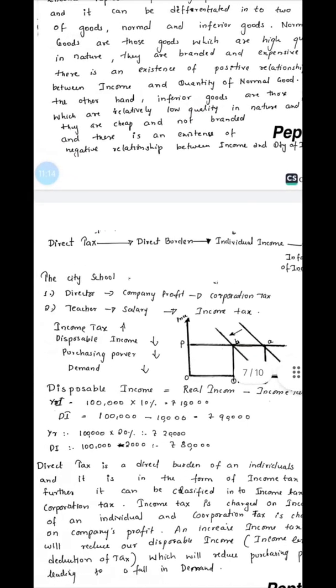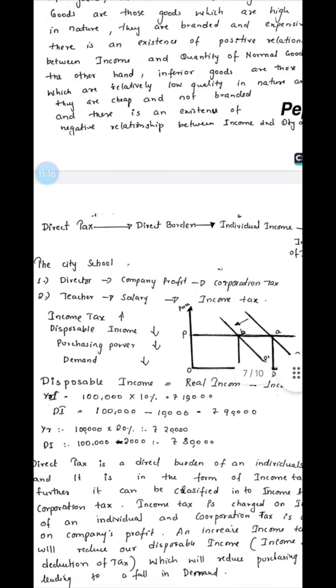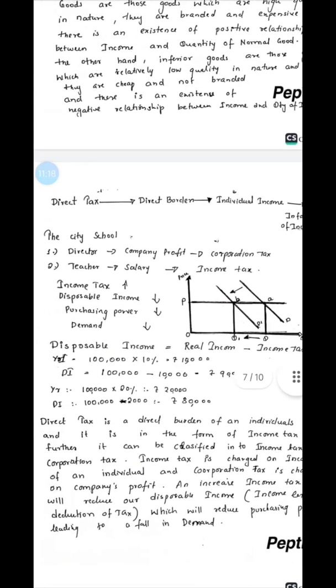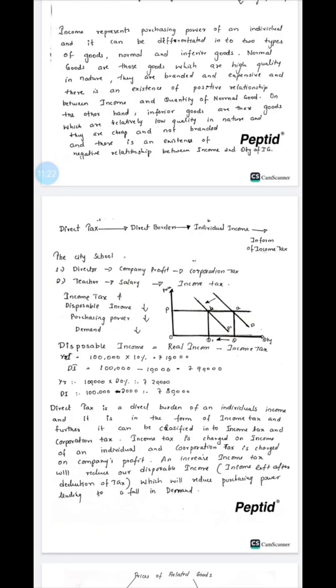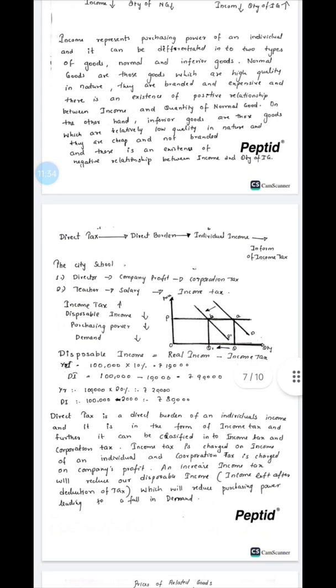Okay. Now, the second factor that is affecting the demand is direct taxation. What does direct taxation mean? It is a direct burden that is given to an individual in the form of income tax. According to their income, the more income they have, the more they are asked to pay. They are given the burden to pay that tax to the government.